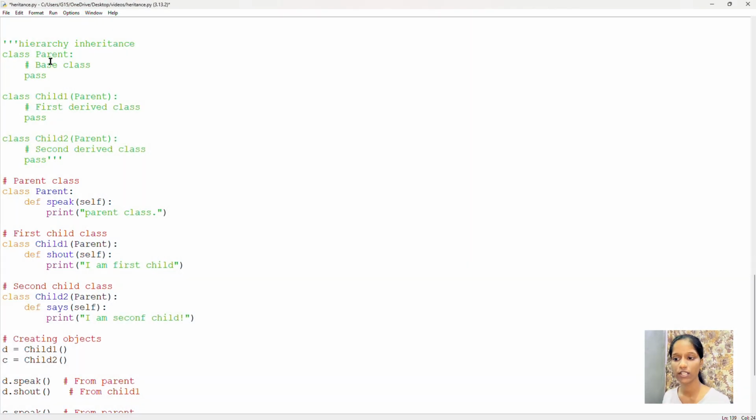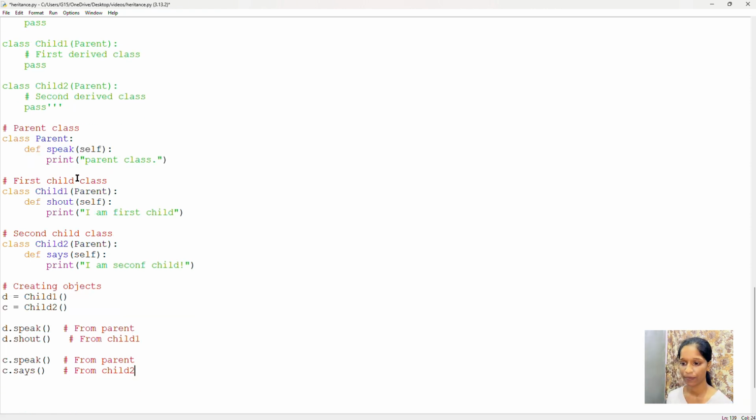Here you can see first I have created a class for parent and some statement blocks, and next I have created a class for child 1 where it inherits the properties of parent and has some derived classes. It is the first derived class, and then I'm creating a second class for second child which also acquires the properties of the same parent or base class. Now let's see an example.